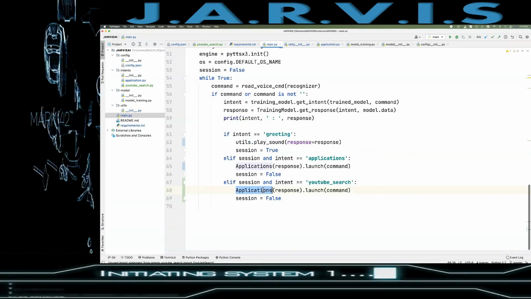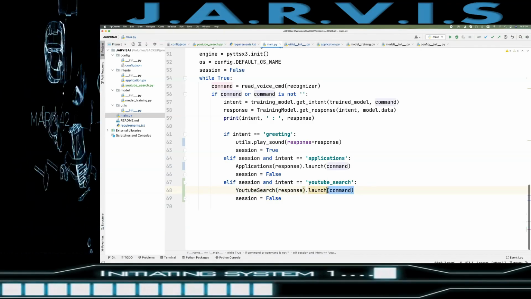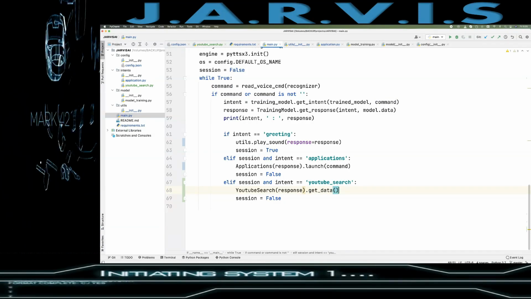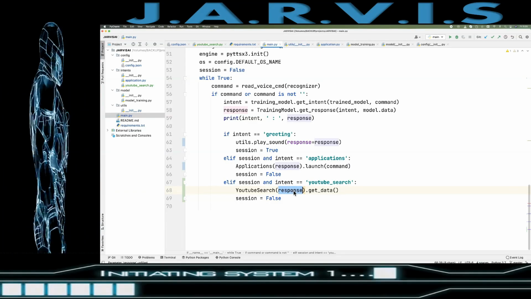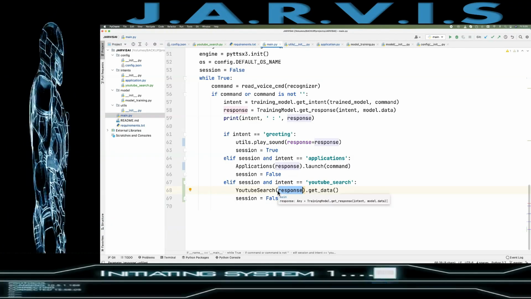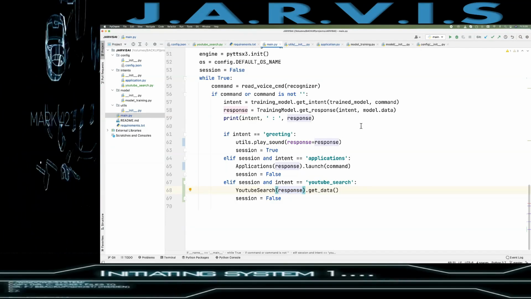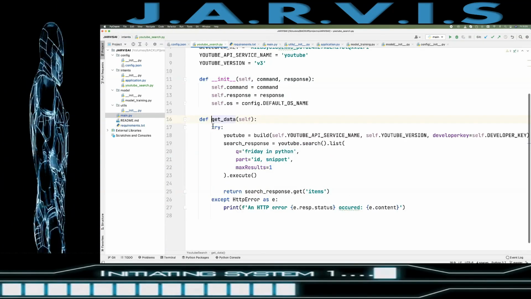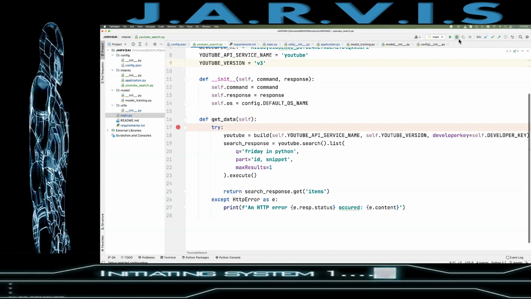Just copy this, paste it here, and yeah, here we will have the get data, right? So here we have given this response, and then we need to have the command also. So just give the command and get data, and we will have it here, right? So if I debug this, let's see.